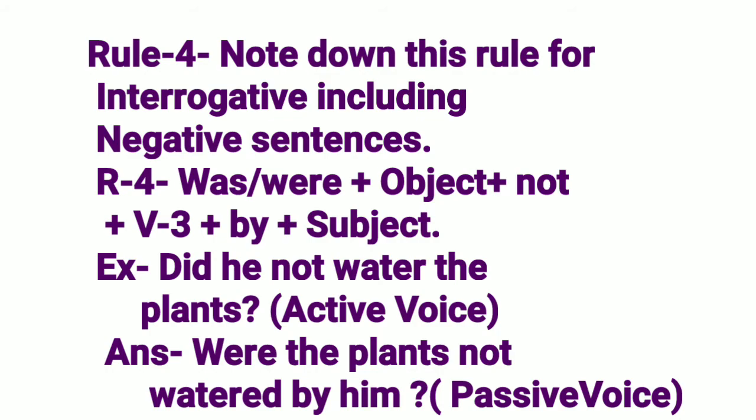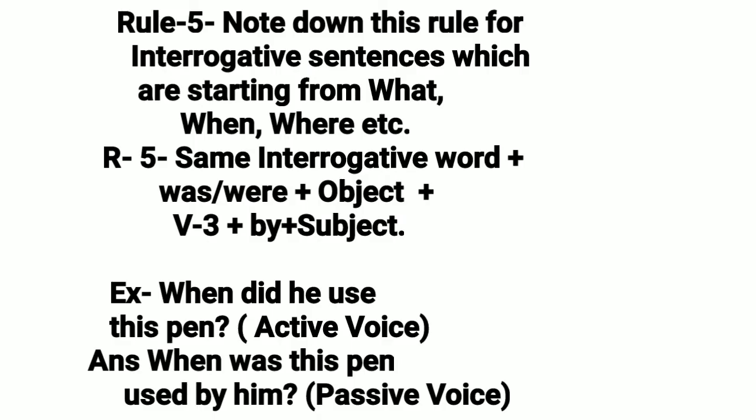Rule 5. Note down this rule for interrogative sentences which are starting from what, when, where, etc. R5. Same interrogative word, then was or were, then object, then V3, then by, then subject. Here V3 means the third form of verb.